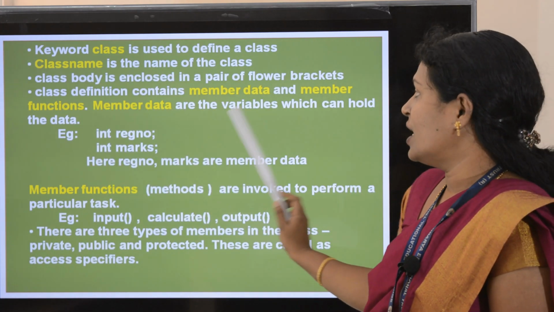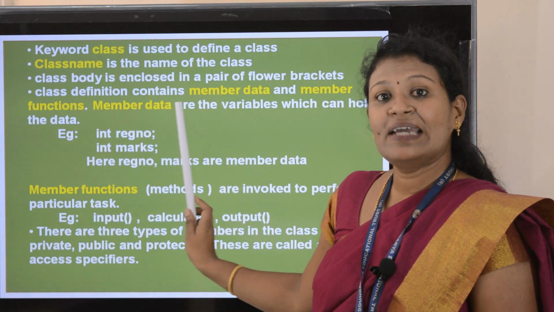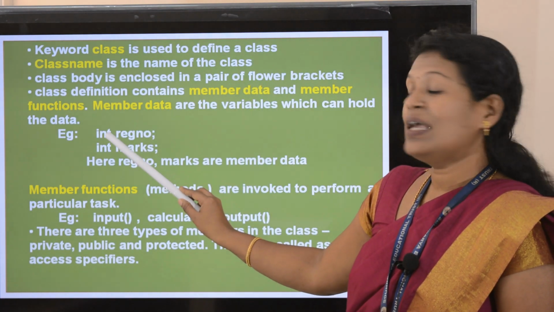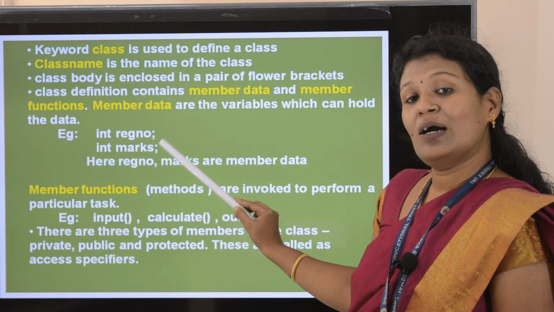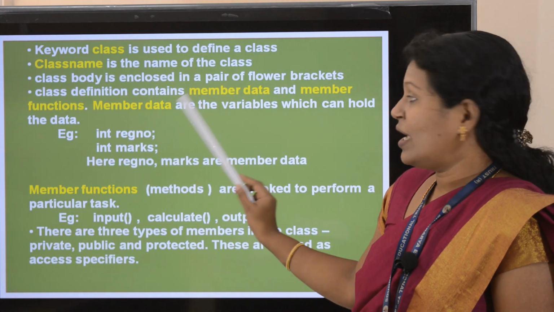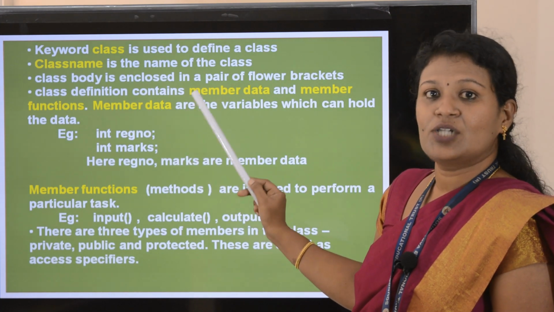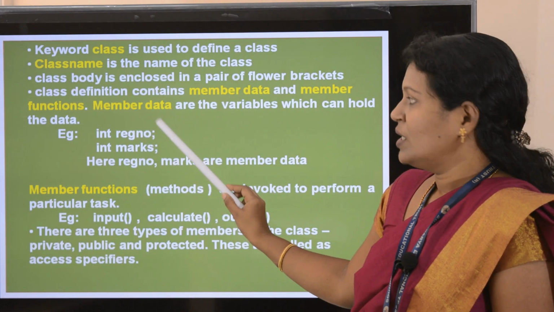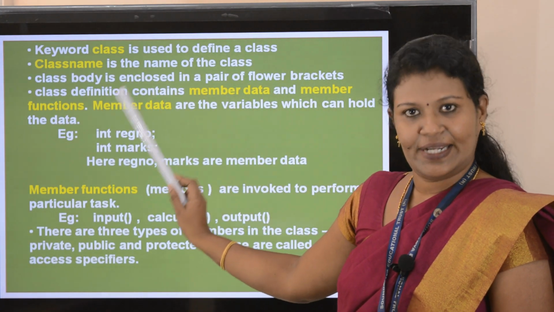Member data are the variables which can hold the data. Member data are nothing but variables. For example, you will be giving int register number, int marks. Here register number and marks come under member data, as do your name, your subject, total marks, etc. So member data are the variables which can hold the data.